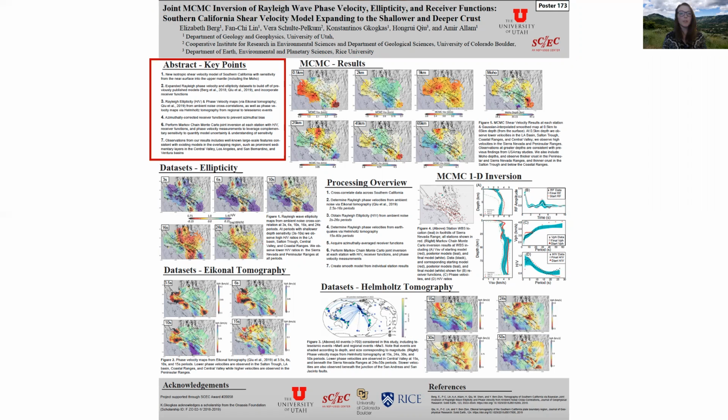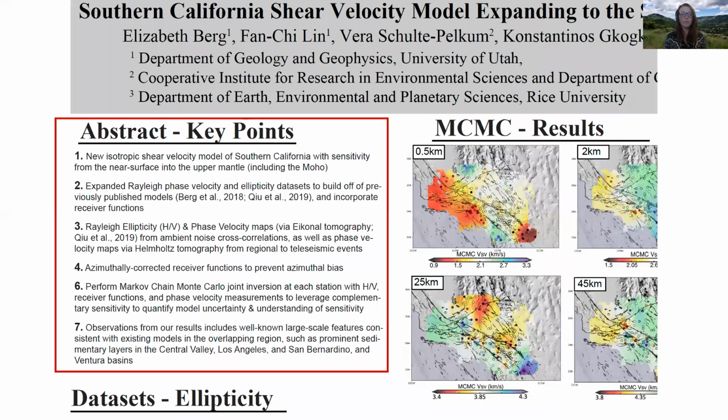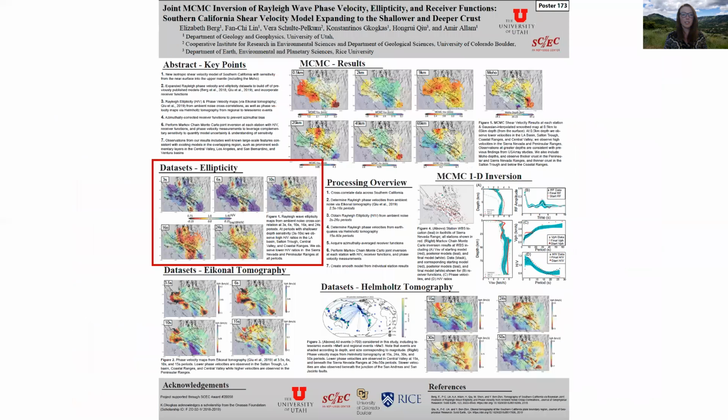Our poster begins with a few key points from our abstract. We present a new shear velocity model of Southern California with sensitivity from the near surface into the upper mantle, including to MOHO depths. We use expanded H/V and phase velocity datasets to build off of our previously published studies and incorporate azimuthally corrected receiver functions to avoid bias. We perform MCMC joint inversion at each station to leverage complementary sensitivity of our datasets and quantify model uncertainty.